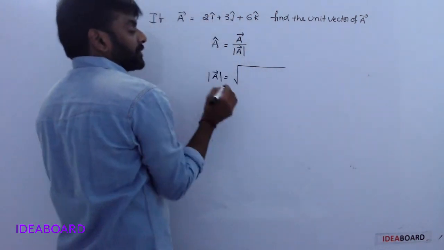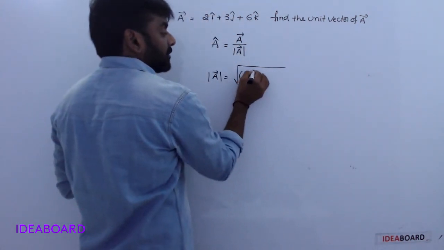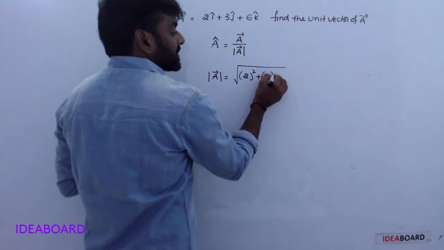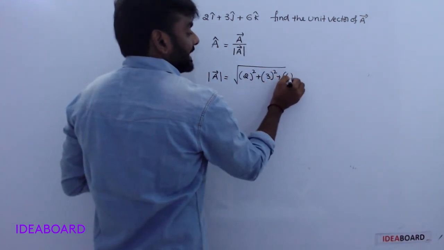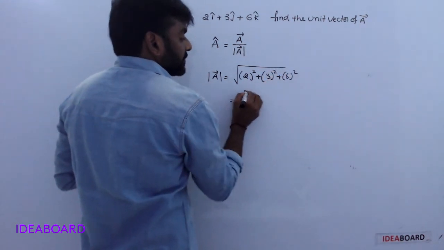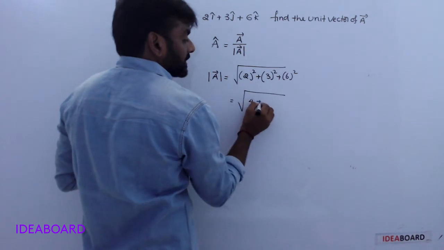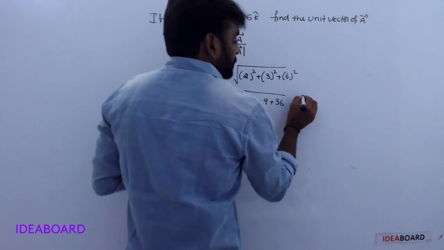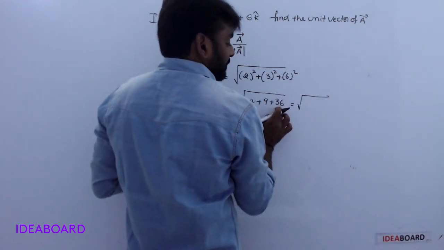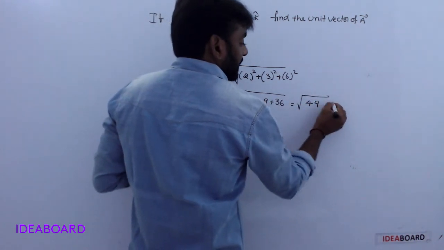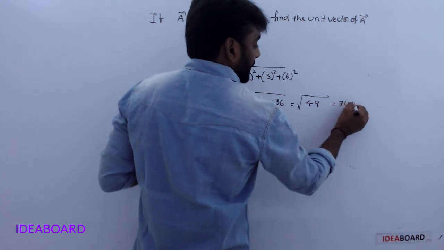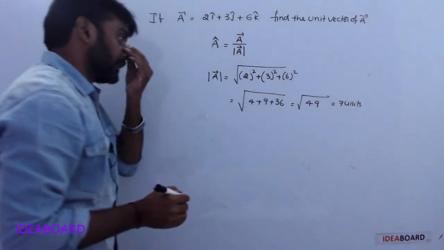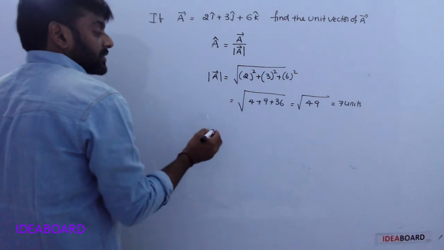How do we find the magnitude? First of all, in bracket 2 square plus 3 square plus 6 square. Square root of 4 plus 9 plus 36. Square root of 4 plus 36 is 40, plus 9 is 49. It is equal to 7 units. Understood?